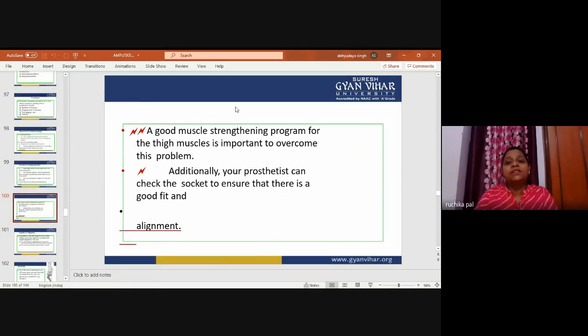A good muscle strengthening program for the thigh muscle is important to overcome this problem. Additionally, your prosthetist can check the socket to ensure that there is a good fit and alignment.